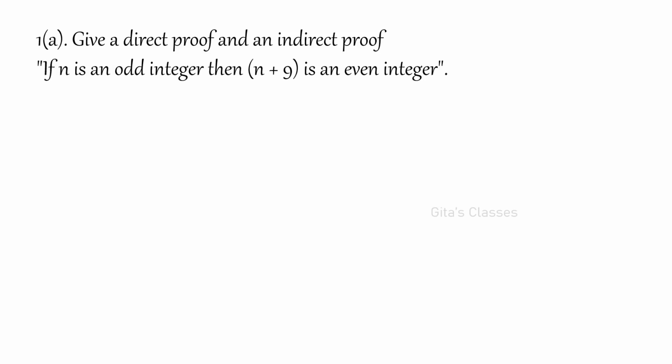Give a direct proof and an indirect proof for: if n is an odd integer, then n plus 9 is an even integer. So here we are going to assign these two as P and Q. So P conditional Q is the given statement. Direct proof means what? You have to assume P and you are going to prove the Q statement. What is the P statement here? If n is an odd integer, and you have to prove that n plus 9 is an even integer. Directly assume P and arrive at Q. So first let us see the direct method.